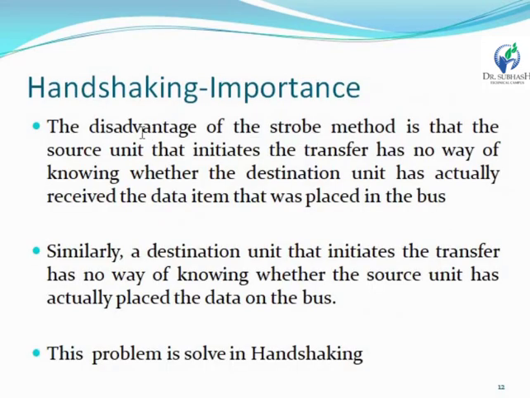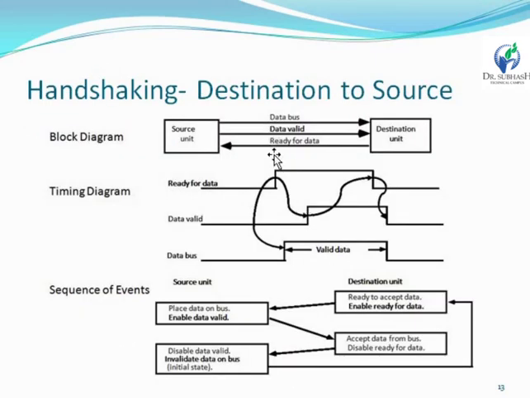So what is the importance of handshaking? The disadvantage of the strobe method is that the source unit initially transfers the data and has no way to acknowledge that the destination unit has actually received the data on the data bus. This is one disadvantage. Similarly, when the destination unit initially transfers a signal, there is no way to acknowledge it on the data bus. But this problem is solved in handshaking. The handshaking method provides an acknowledgement. So the handshaking method is best.